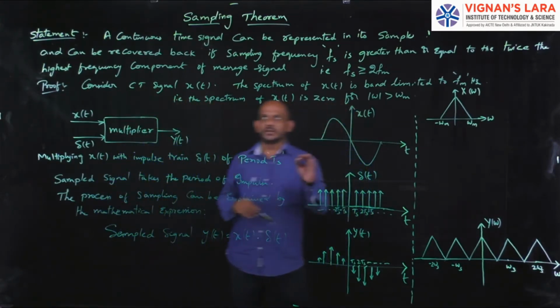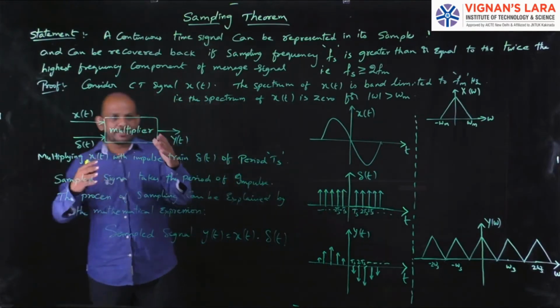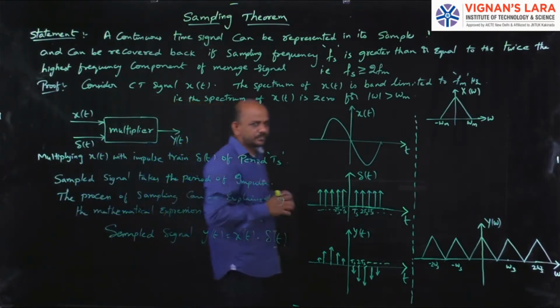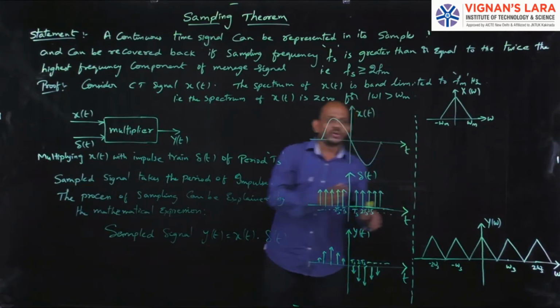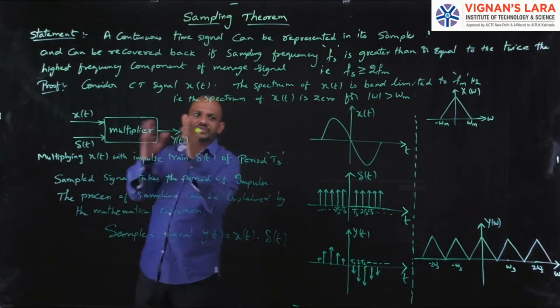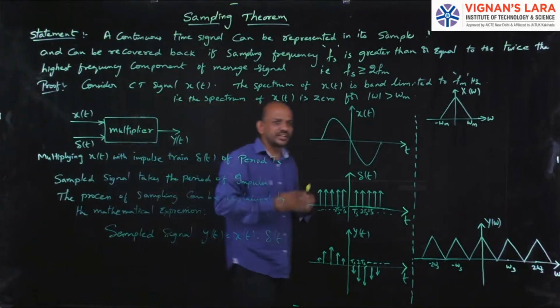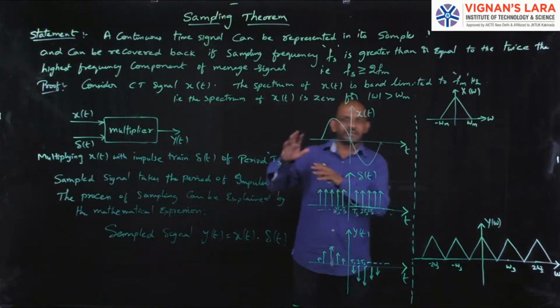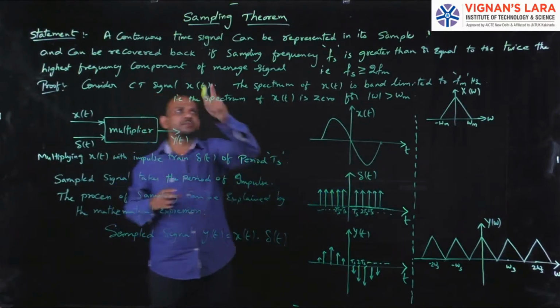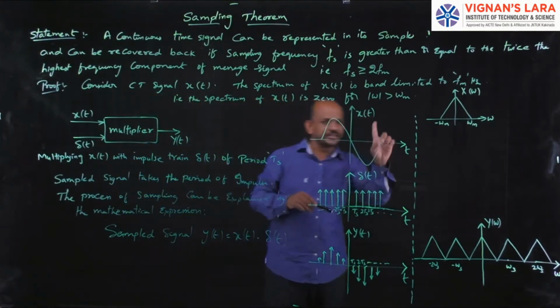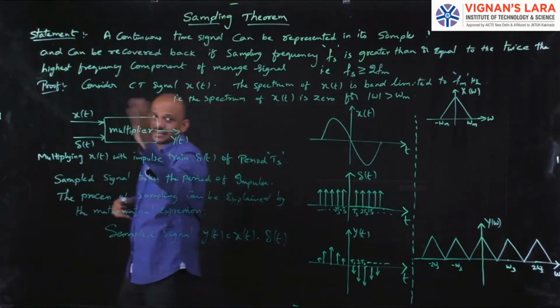Okay, simple. Here the sampling theorem states a continuous time signal can be represented in its samples. So we can convert a continuous time signal into a discrete time signal, which is nothing but sampling. That is, a continuous time signal can be represented in its samples and can be recovered back.